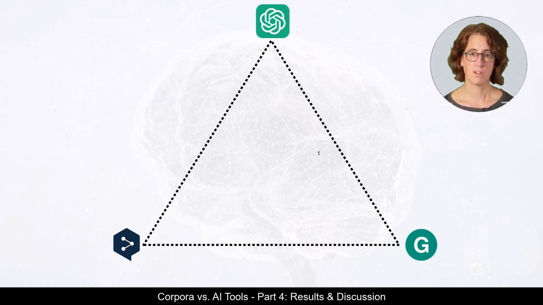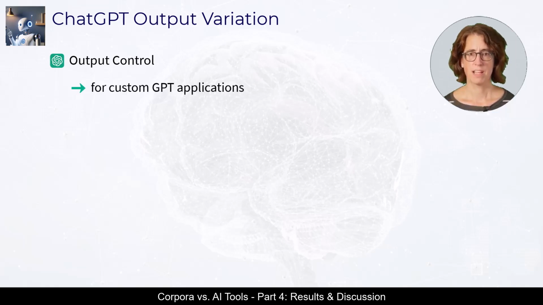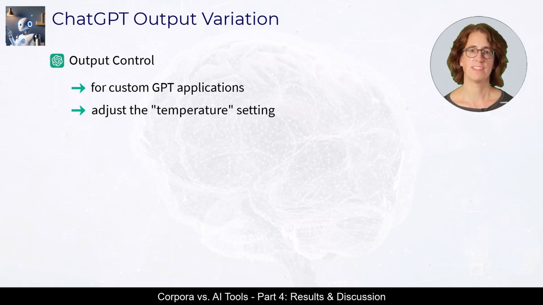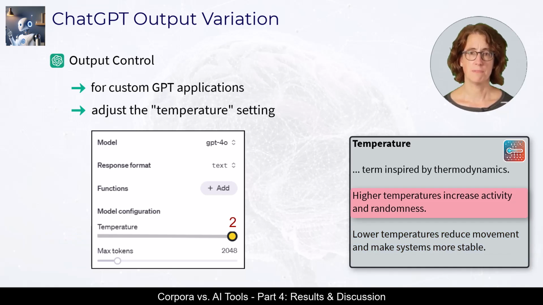There are ways to control the randomness of ChatGPT's responses. When using the API to create custom GPT applications, developers can adjust the temperature setting. A low temperature, the minimum is 0, makes the model highly deterministic, resulting in repetitive or overly predictable responses. A high value, the maximum is 2, increases randomness in the output, making the responses more diverse and creative. In most scenarios, temperatures are set between 0.5 and 1.0 to balance predictability and creativity.